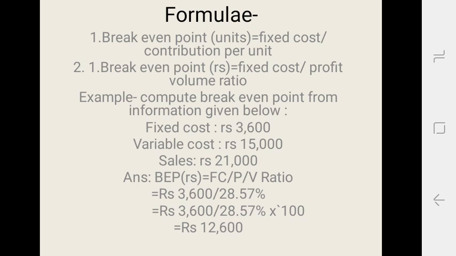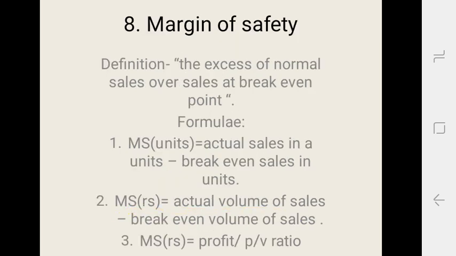As they gave us fixed cost is rupees 3,600 and PV ratio we will calculate as 28.57 percent. Then the break-even point is equal to 3,600 upon 28.57 percent into 100, and the break-even point will be 12,600.